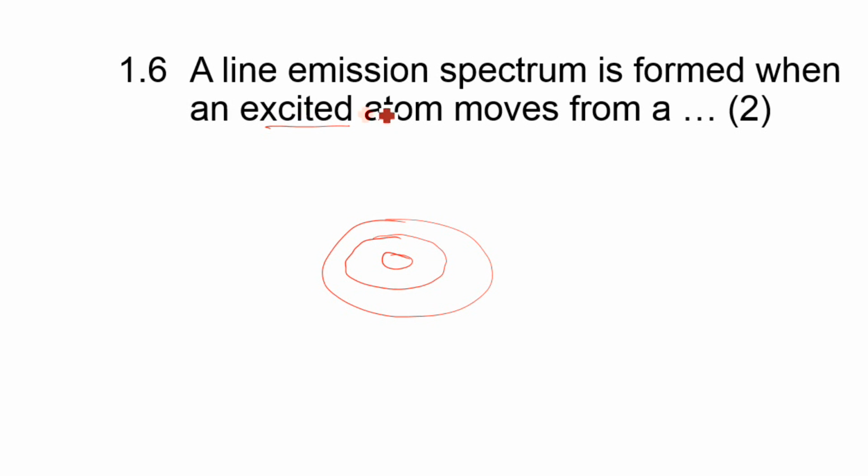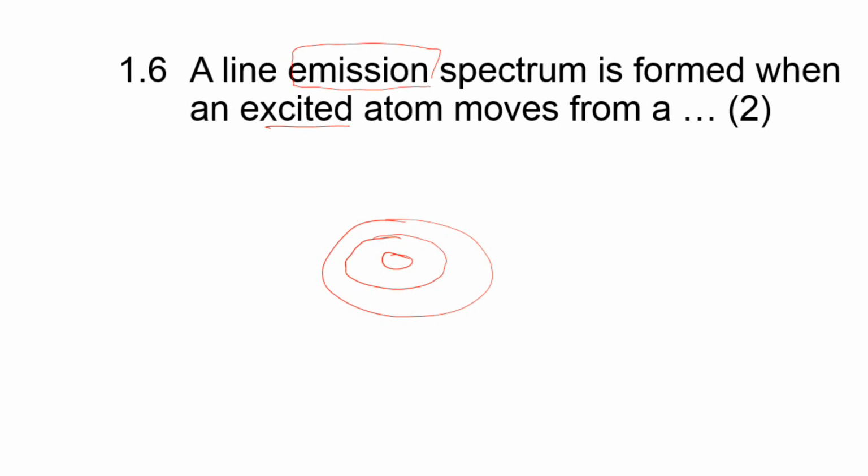Okay. Now we say it is formed when an excited atom moves from what? The other thing that is important is this part: a line emission spectrum. This is also where you've got your answer. Emission, it emits. Something is given out.